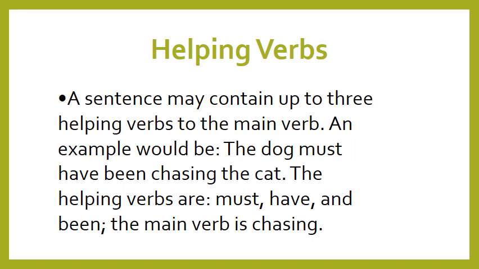After this slide, a sentence may contain up to 3 helping verbs with the main verb. We can have more than one helping verb, but we have only one main verb. Okay? An example would be the dog must have been chasing the cat. What is the main verb? Chasing only. Chasing is the main verb.